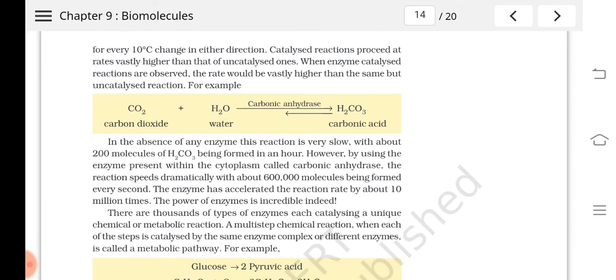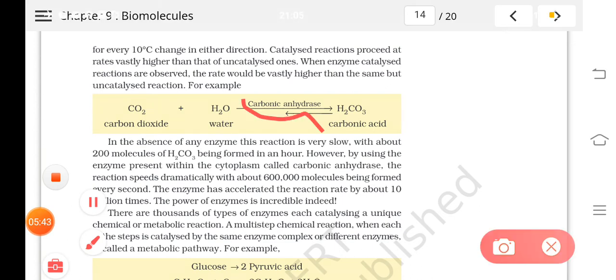For example, carbon dioxide plus water gives carbonic acid. When carbon dioxide and water combine to form carbonic acid, the reaction is done in the presence of an enzyme known as carbonic anhydrase. This is the enzyme which catalyzes the combination of carbon dioxide and water to form carbonic acid. In the absence of the enzyme, this reaction is very slow, and around 200 molecules of carbonic acid will be formed in an hour.